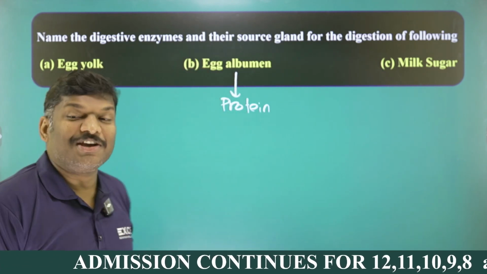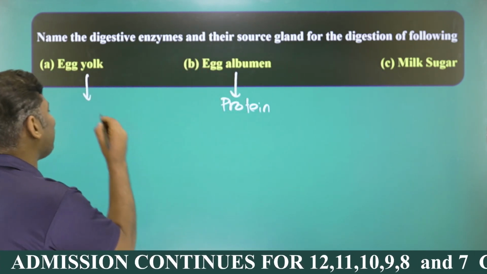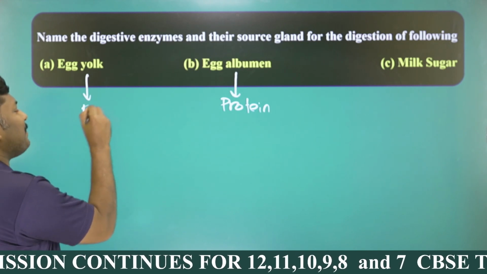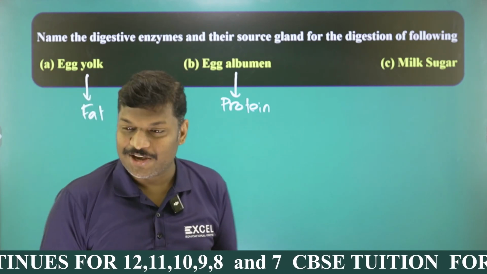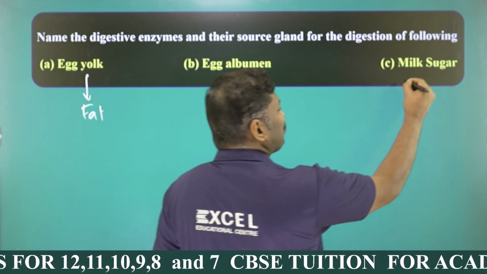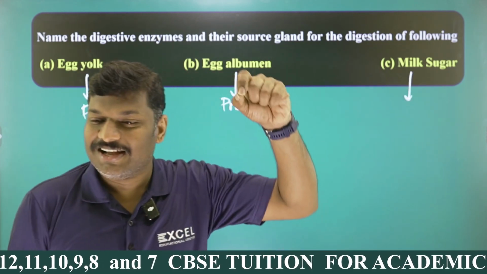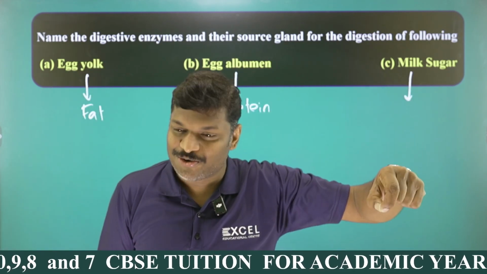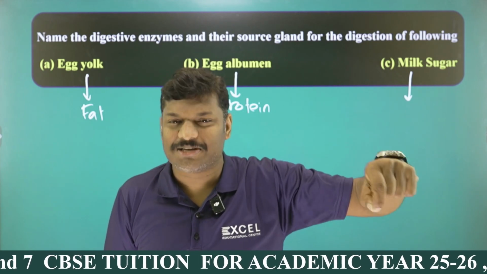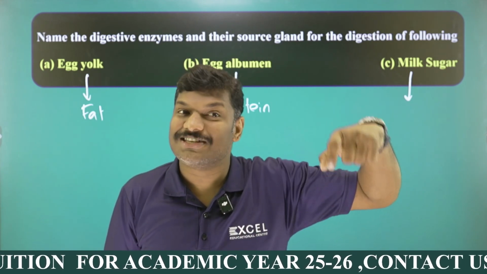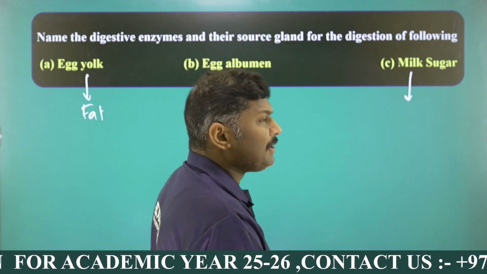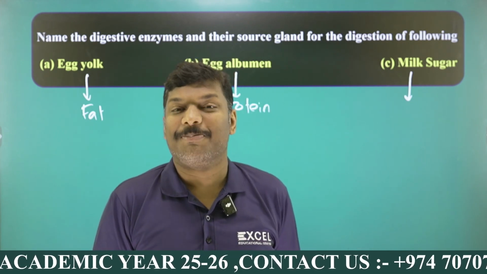Now you can see the egg yolk. Egg yolk is yellow in color, and its major content is nothing but fat. The lipids and the fats are there in egg yolk. And finally, the milk sugar. As you all know, milk is a balanced diet with different types of nutrients. In milk, carbohydrates, proteins, vitamins and minerals are there. Here the question is not milk, but the milk sugar, which, as you all know, is lactose.